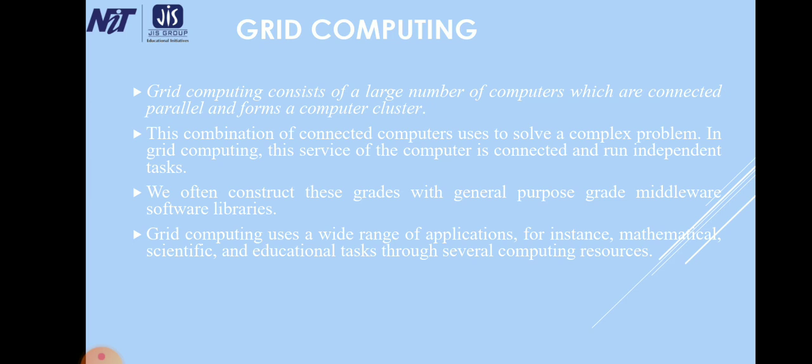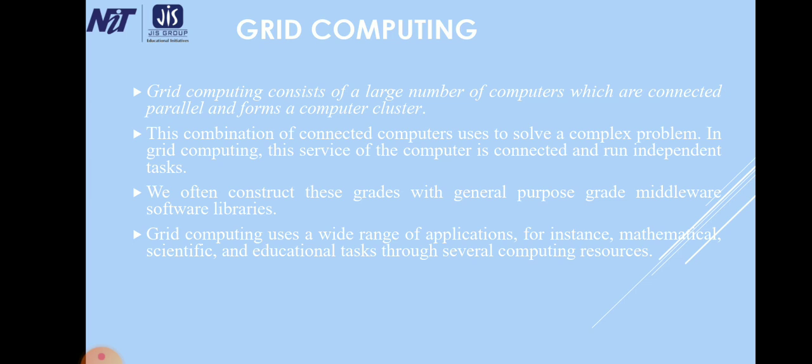Now we start with the definition of grid computing. Grid computing is a combination of resources from multiple administrative domains to reach a common target.